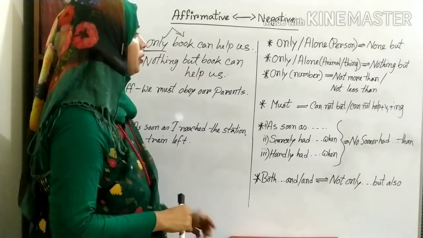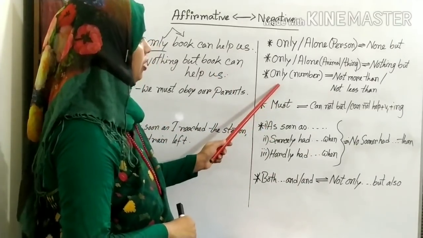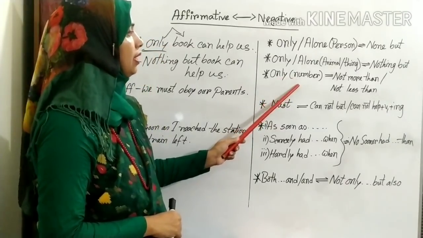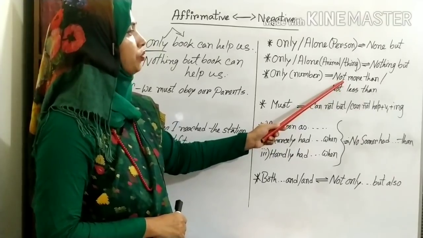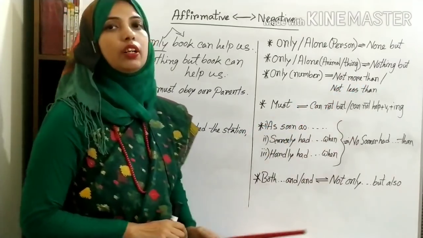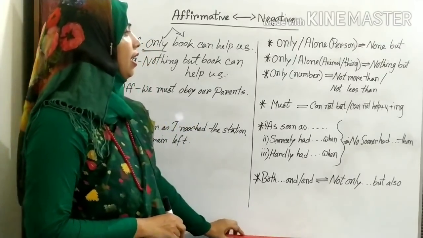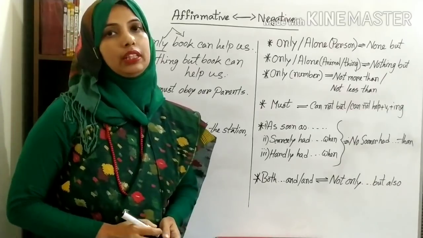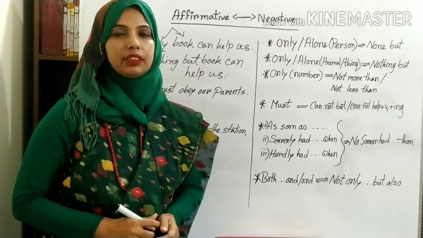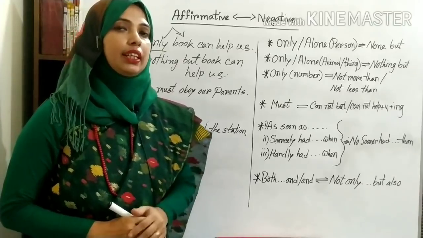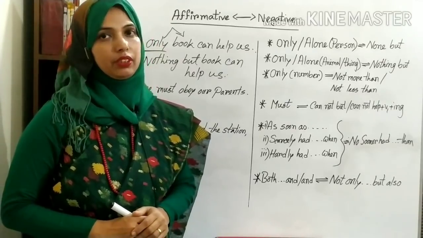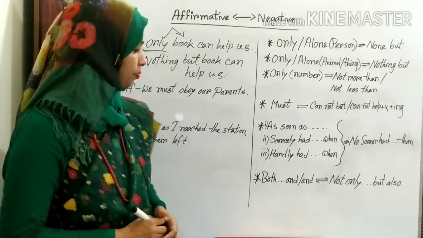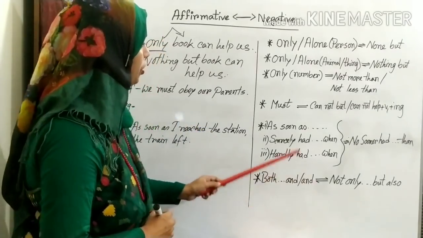In the same way, you are seeing for the third one, in an affirmative sentence, after only if you find any number, then in the negative sentence you can write not more than or not less than. That means, suppose I am telling the sentence, Rafi is only 15. So in the negative sentence, you will write Rafi is not more than 15, or you can write Rafi is not less than 15. Now moving on to the next.